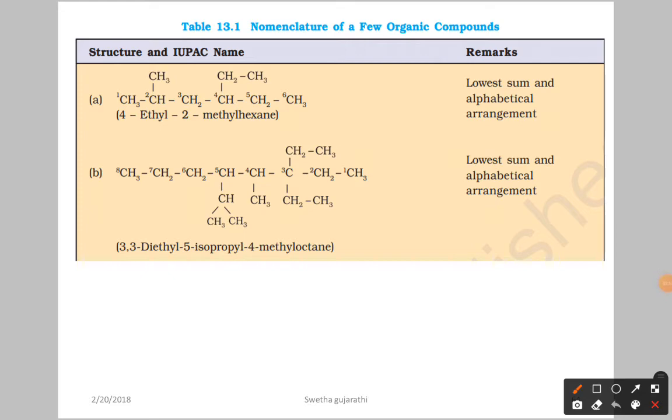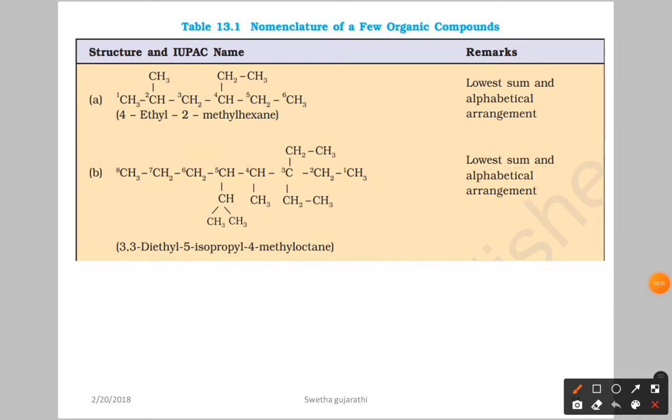Here again you can see the same, lowest sum and alphabetical arrangement. Here you can see the longest carbon chain. So in a word we are going to get diethyl, 5-isopropyl, 4-methyl octane. Just work it out and you will get clarity on this.